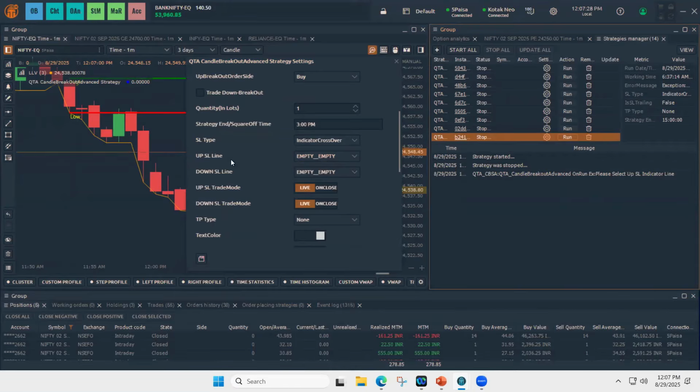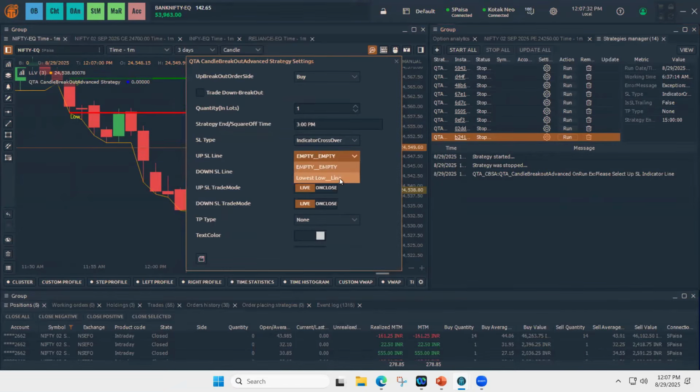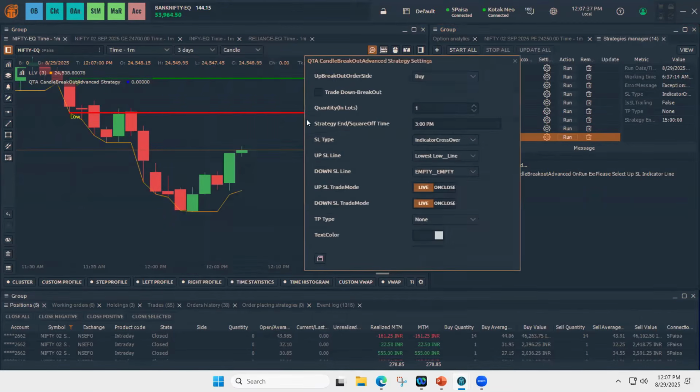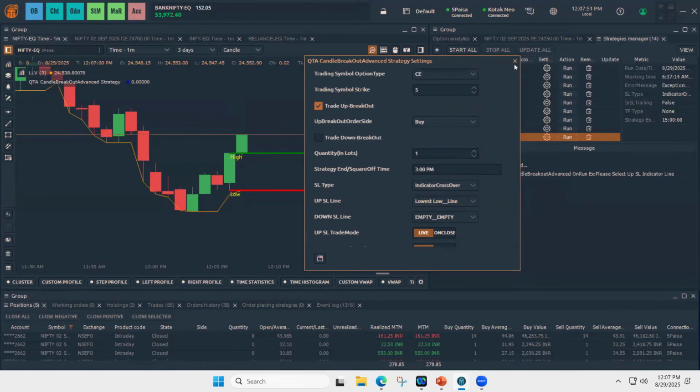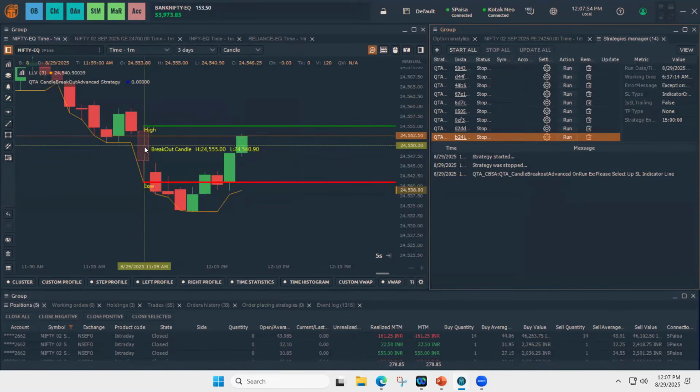So I missed to select the up SL indicator line and we got the error. So I remember now and I just selected up SL line as my lowest low line. So when the price breaks this candle, lowest low would be my SL. So I missed to select and I checked from here and now I am choosing it. So let's take one trade and see how it goes.